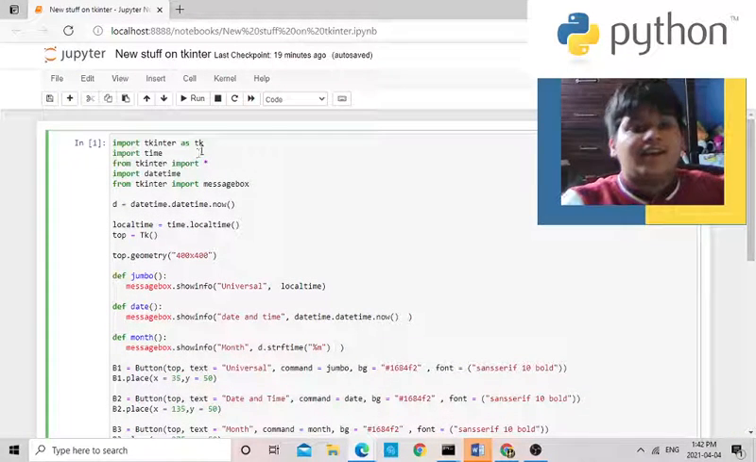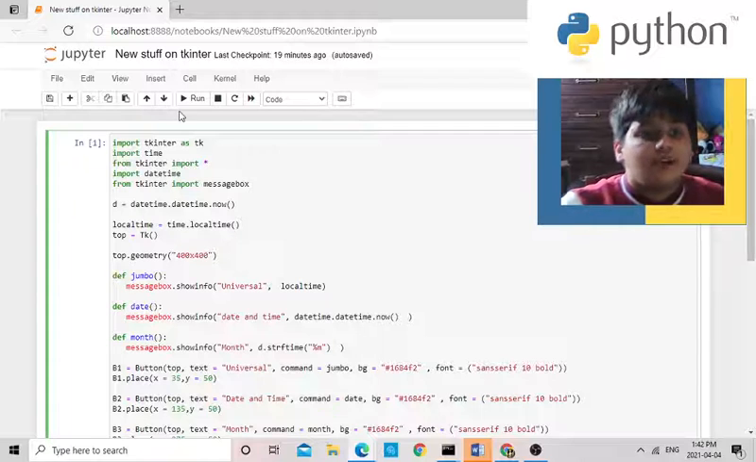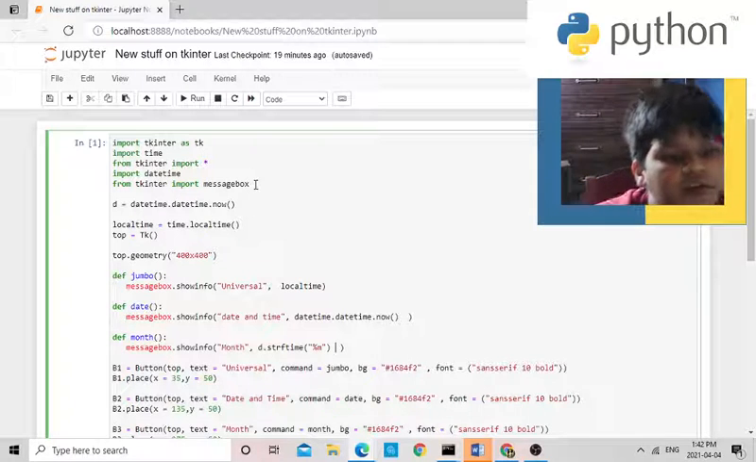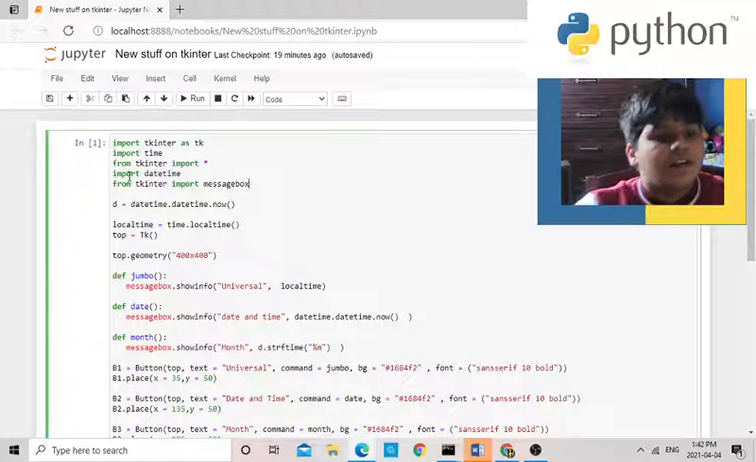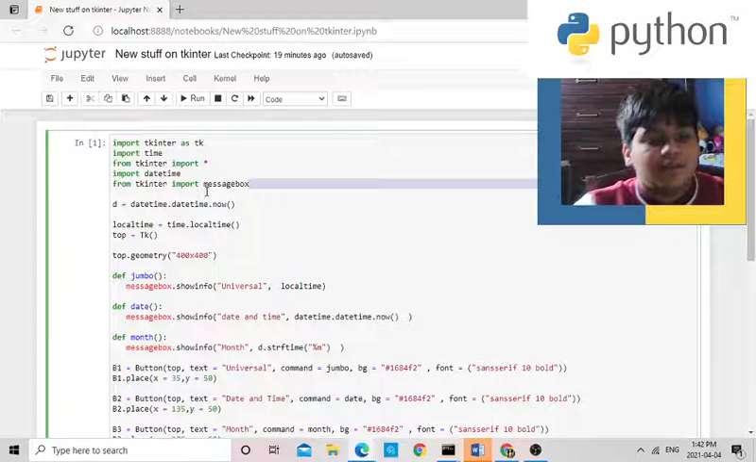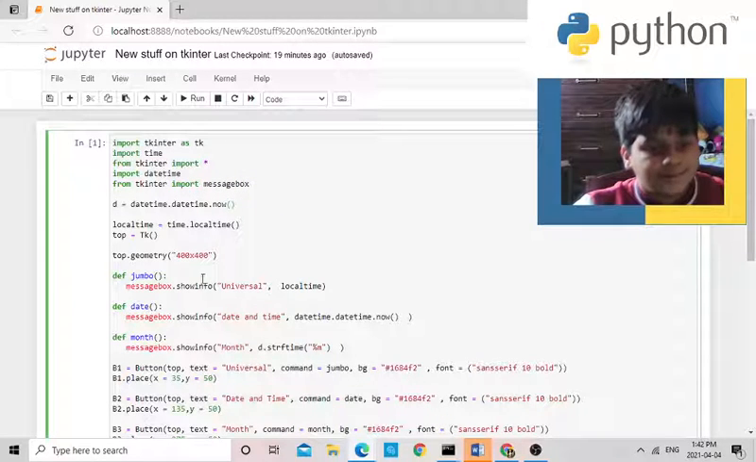Before you do anything, if you want to do this on your own Jupyter Notebook, this is what you're going to do. You're going to import tkinter, import time, from tkinter import all, import datetime, and from tkinter import messagebox. This is pretty important, messagebox.